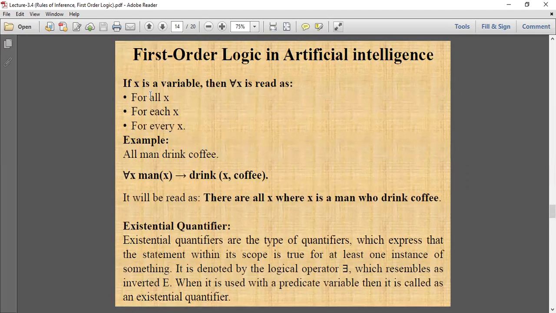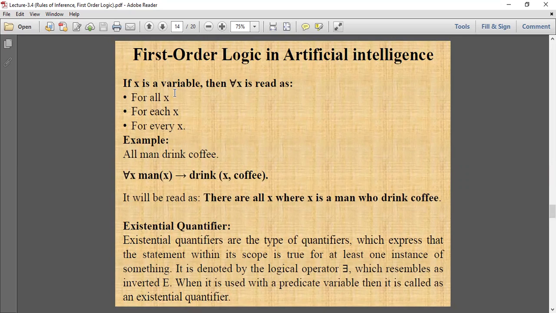Now, if x is a variable, then ∀x is read as for all x, for each x, for every x. इसका मीनिंग ये होता है कि for all x, for each x, and for every x. Or, when a man drinks coffee, तो इसको हम कैसे रिप्रेजेंट करेंगे in the form of logic?